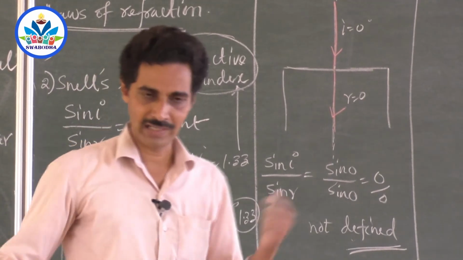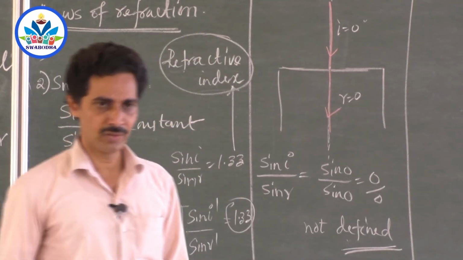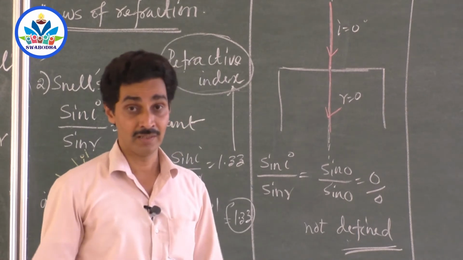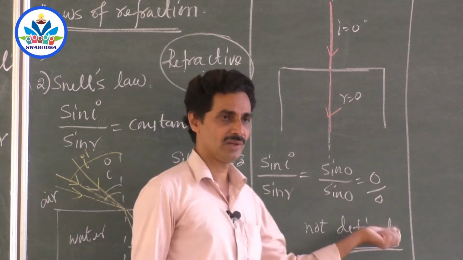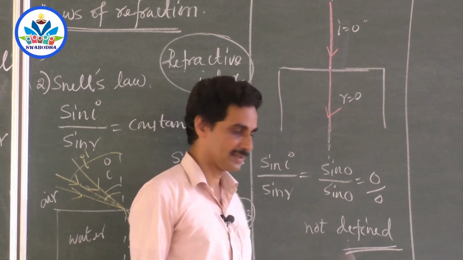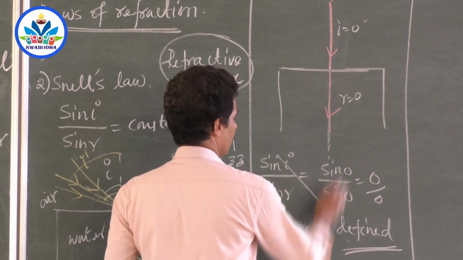It has no meaning at all. Distribute 6 mangoes to 2 persons has a meaning. Each person will get 3 mangoes, 6 by 2. Distribute 0 mangoes to 0 persons, no meaning. It is meaningless. It is not defined. So Snell's law fails here.